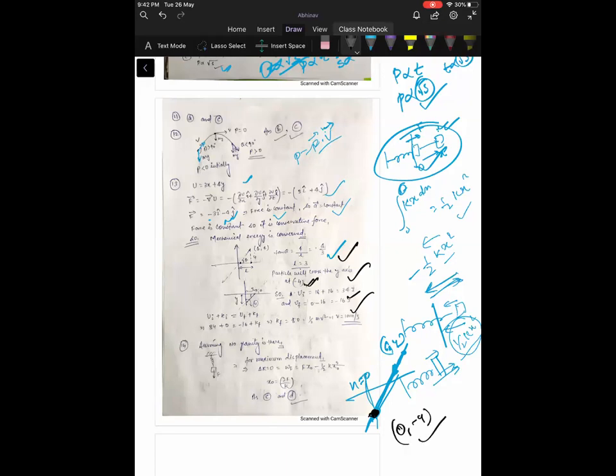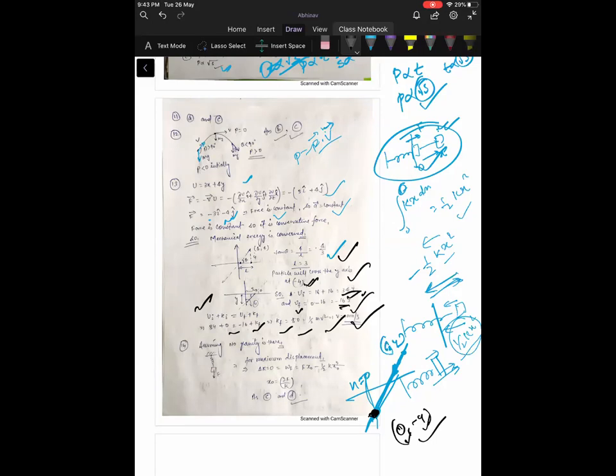So at 0 comma -4, the potential energy: initially it was 34, because x is equal to 6 and y is equal to 4. At the final point, x is equal to 0 and y is equal to -4, and the potential energy was -16. Mechanical energy is conserved. We know that Ui plus Ki is equal to Uf plus Kf. Just calculating all these variables, you will get v is equal to 10 meter per second. This is a mathematical problem where you just have to find the y coordinate where the body is passing.